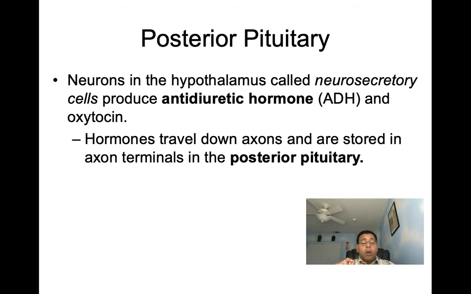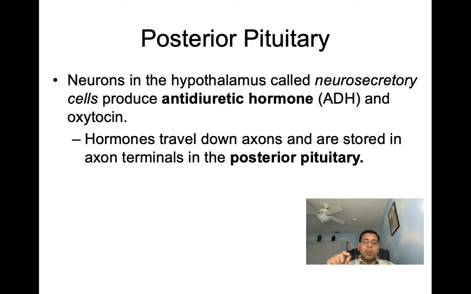Now, these hormones, I need you to know, are produced in the hypothalamus, and they're moved down to the posterior pituitary for storage until use.